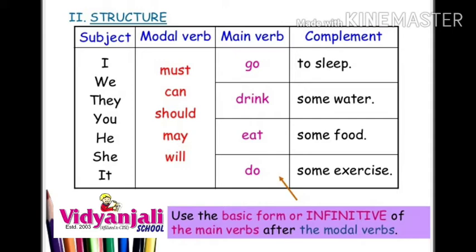In this we can take the negatives also: can, can't, could, couldn't. The negatives. Okay, can, can't, could, couldn't.